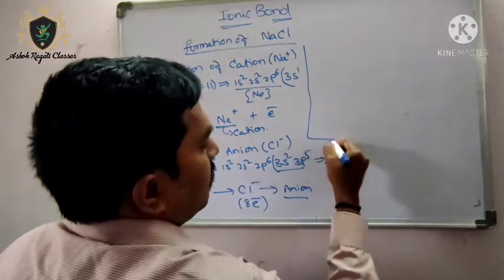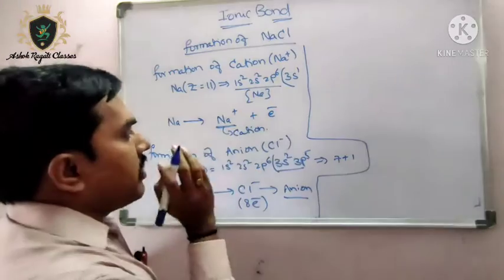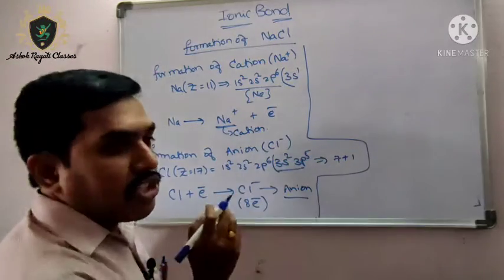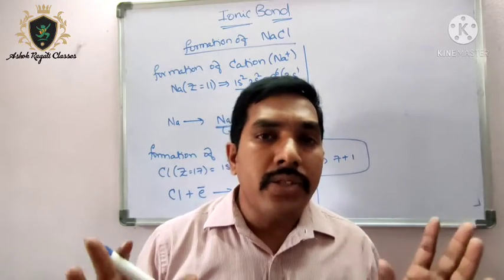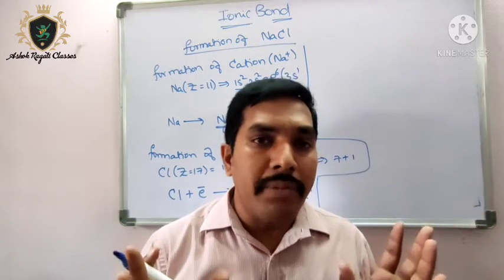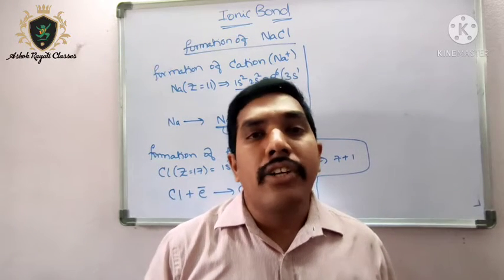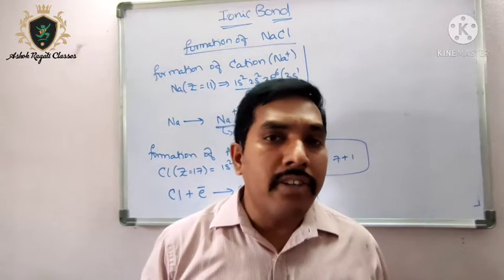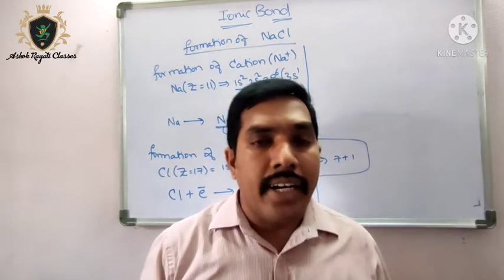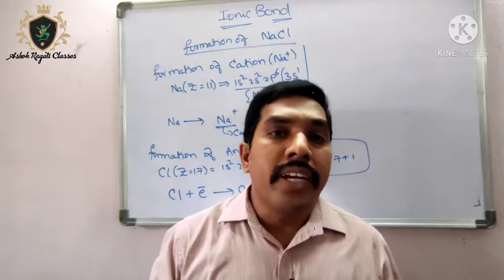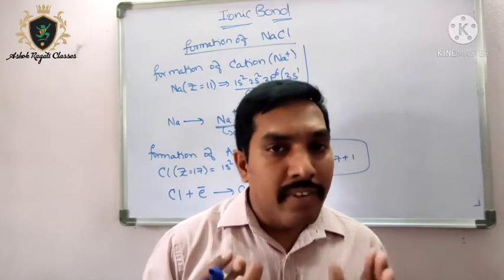Now how is the final compound formed? The cation is positively charged and the anion is negatively charged. These two have opposite electric charges, so whenever they come together they undergo an attractive force. That force is called the electrostatic force. Because of the electrostatic force, they get attracted and bonded. Whenever opposite ions undergo an attractive force, they form a bond.